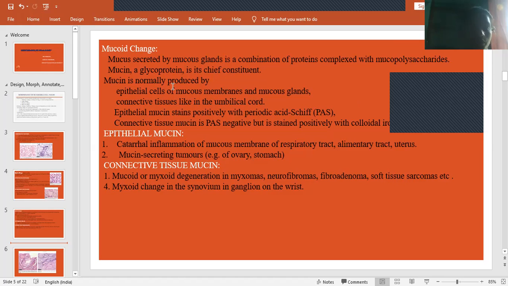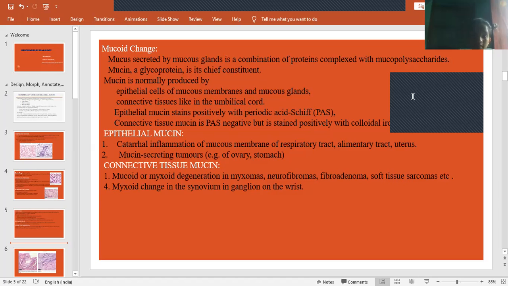So mucus is normally produced by epithelial cells of mucous membranes and mucous glands. Even in the respiratory system and the gastrointestinal system, a number of mucous membranes and mucous glands are observed. And in connective tissues like the umbilical cord also, these mucoid changes will be seen. Epithelial mucin stains positively with periodic acid Schiff. That is a stain which is used. I think you will study regarding these stains in microbiology. Connective tissue mucin is PAS negative but stains positively with colloidal iron.